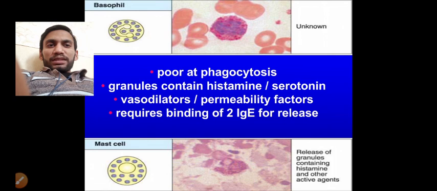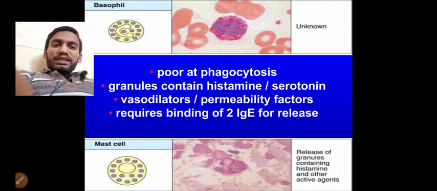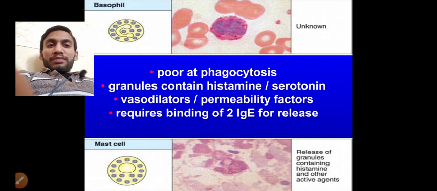So, coming to the basophils, these are poor at phagocytosis. What are the granules that basophils contain? That is histamine, serotonin, and vasodilator permeability factors. Basophils are mainly responsible for making the blood vessels permeable and killing bacteria, and they also require binding of the IgE antibody for release.